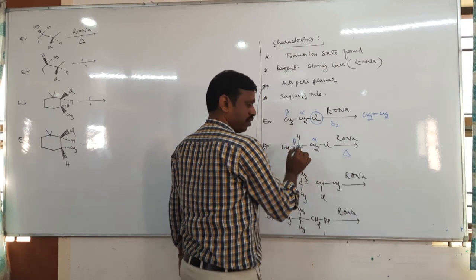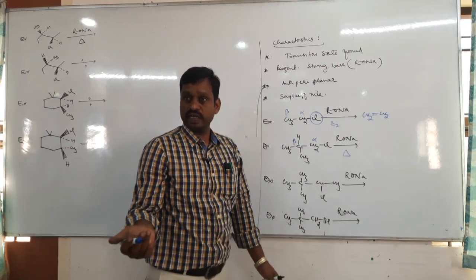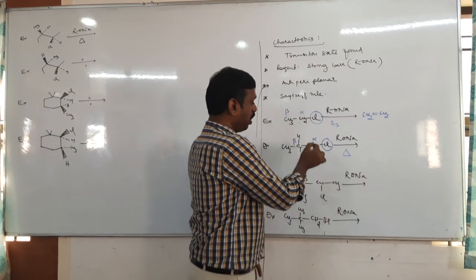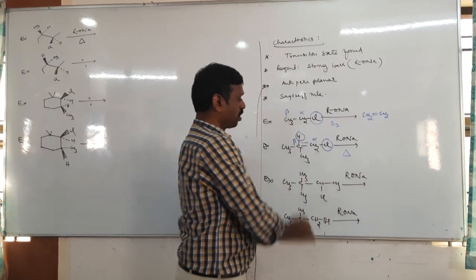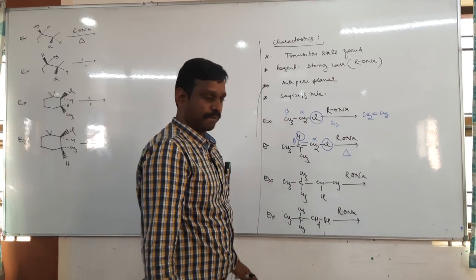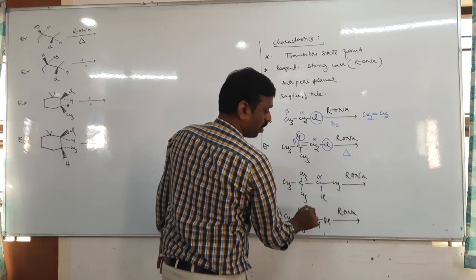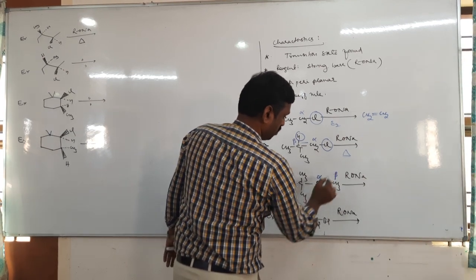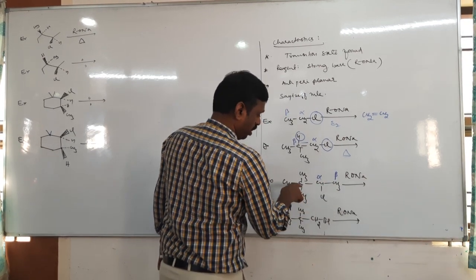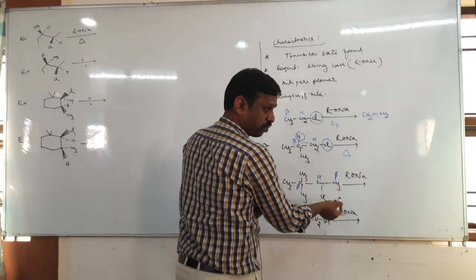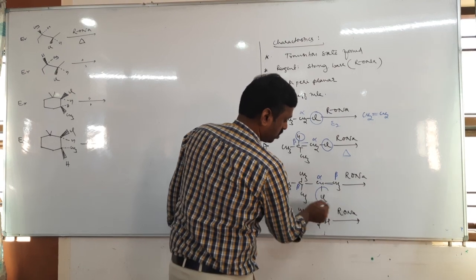No carbocation, no rearrangement. So remove the halogen from the alpha carbon and hydrogen from the beta carbon. The double bond comes here. Next, here is alpha, here is beta, this is beta. But this beta carbon does not have hydrogen. Here there is one hydrogen, and 3 hydrogens. Therefore, you remove like this.